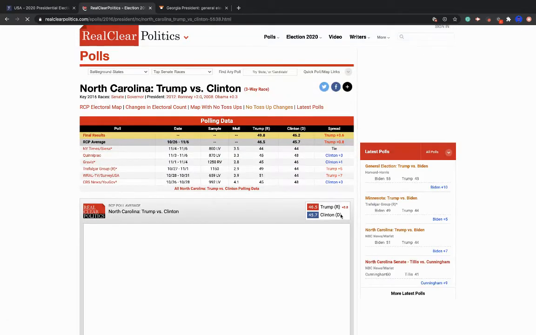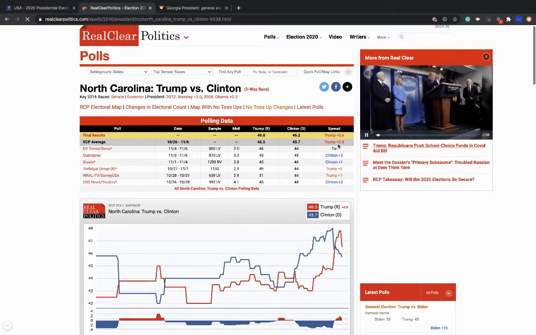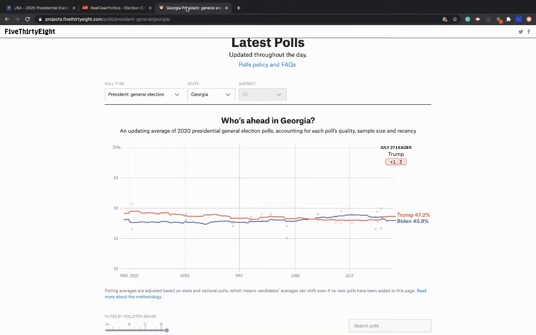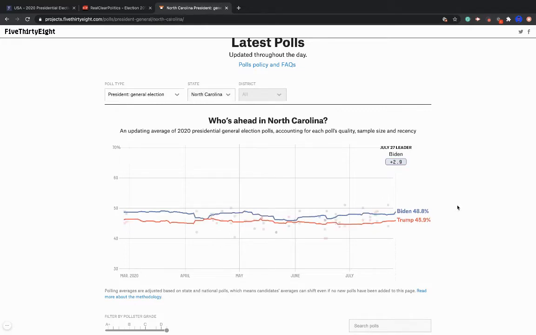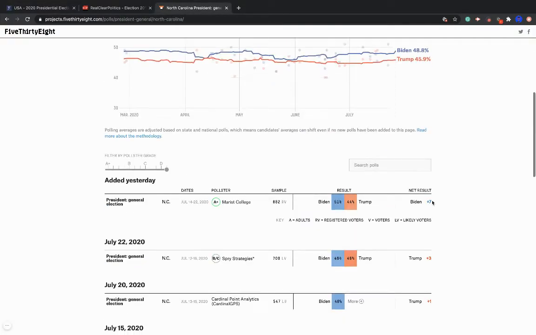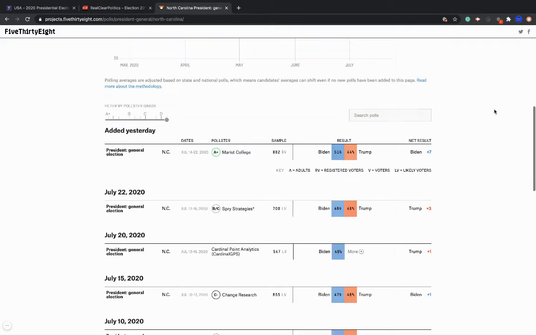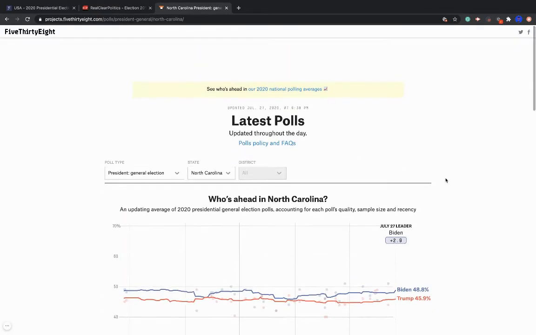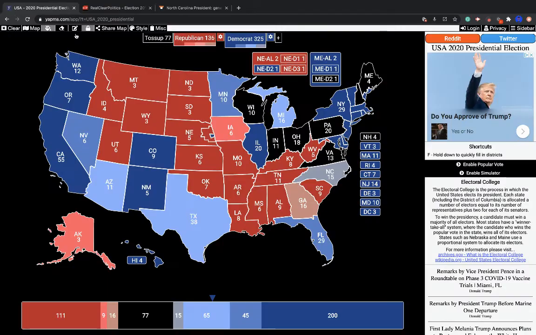North Carolina, Trump versus Clinton. So Trump was ahead in the polling by 1%. So it's basically 2.6% more, compared to 2.8%, but same thing. So this is actually going to be 2.8%. That could be the tightest race of the night. So it would be tilt towards the Democrats. There was a poll that came out that had Biden ahead by 7. It is an A+ rated poll, so it's nothing to sneeze at. But right now, there are two polls that came out that had Trump ahead, so they netted out. Biden's only ahead by 3. So you just barely give it to Joe Biden.